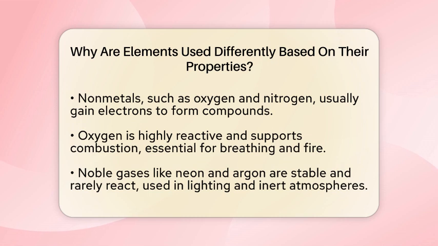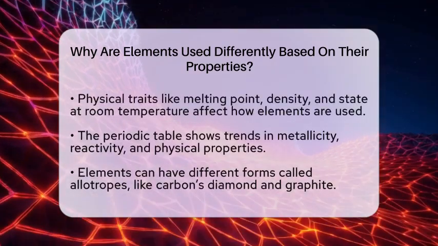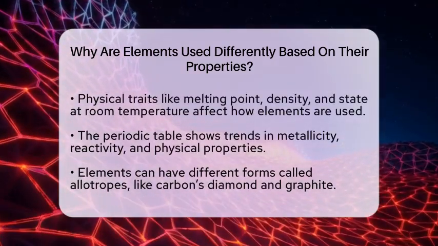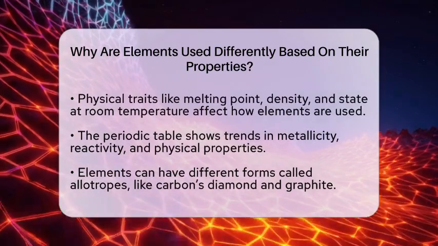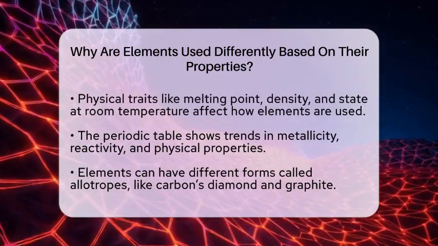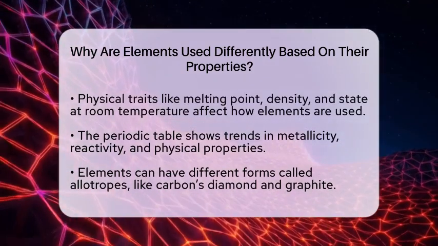Physical properties like melting point, density, and whether an element is a solid, liquid, or gas at room temperature also matter. Aluminum is lightweight, so it is used in airplanes, while gold resists tarnishing, making it perfect for jewelry. The periodic table helps us understand these differences.